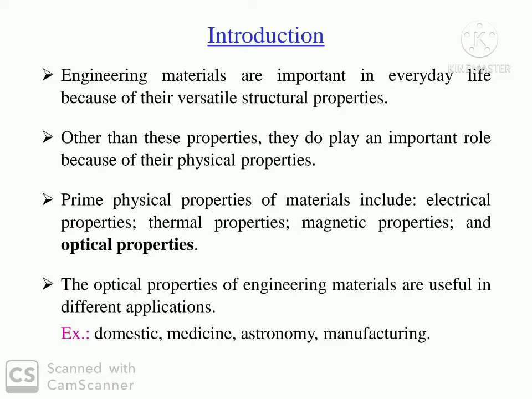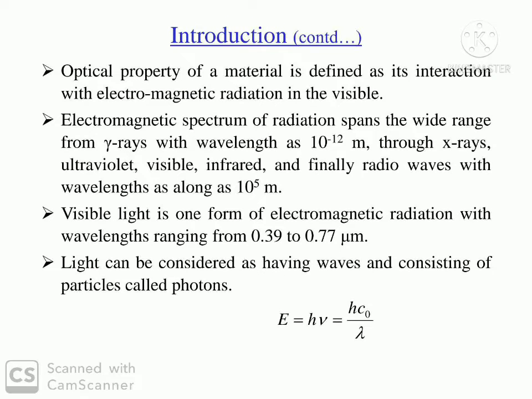Optical properties of engineering materials are useful in domestic applications, medicinal applications, astronomical applications, etc. Optical property of a material is defined as its interaction with electromagnetic radiation in the visible region.